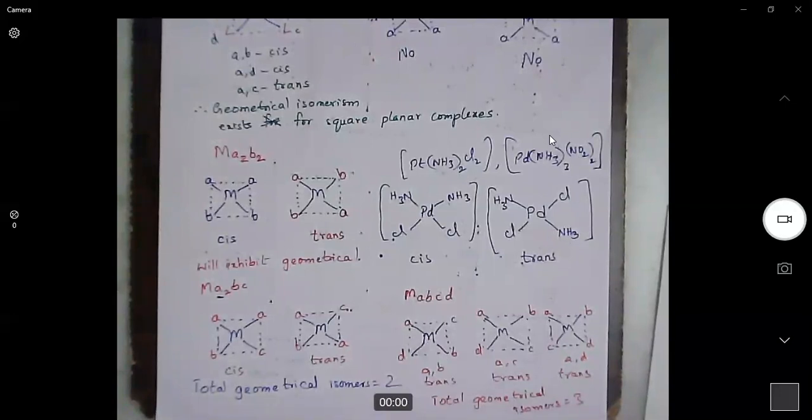If you want B and C trans, it will be somewhere here. If you want B and D trans, it will be somewhere in this complex. If you want C and D trans, it is the first complex. Whatever other possibilities you take, they will coincide with one of these three options. That is why a molecule with MABCD will have three isomers, but we cannot say whether they are cis or trans.